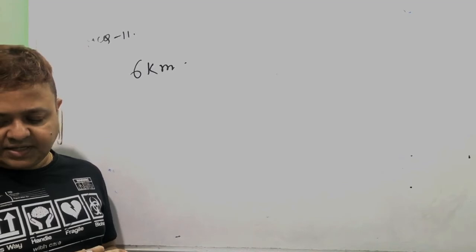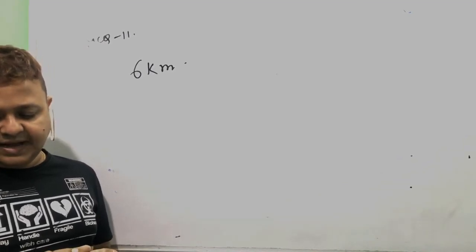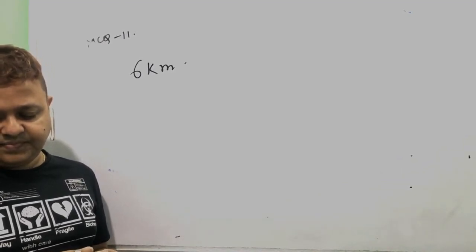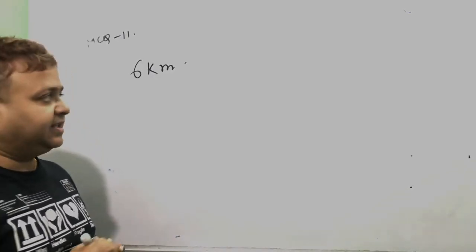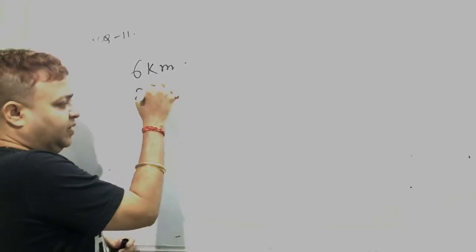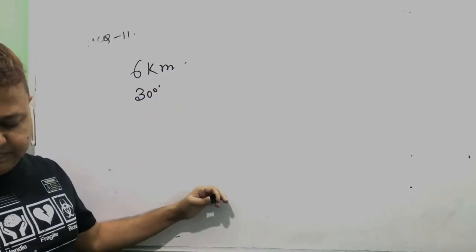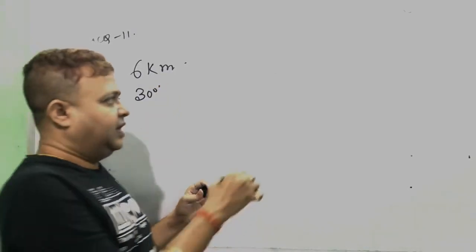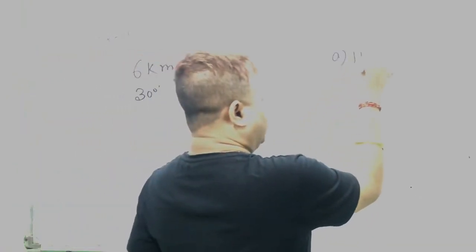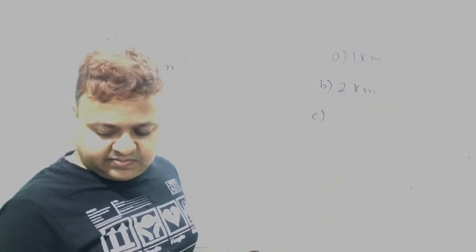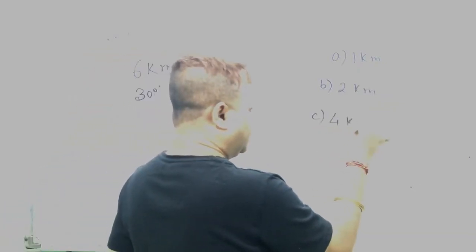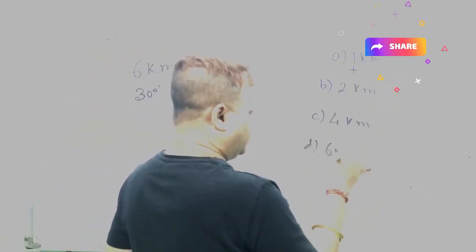So the maximum range on an inclined plane of inclination 30 degree will be: option A 1 km, B 2 km, C 4 km and D 6 km.